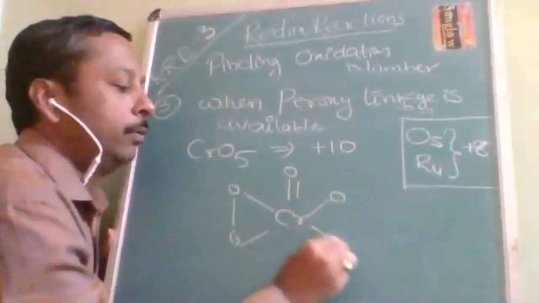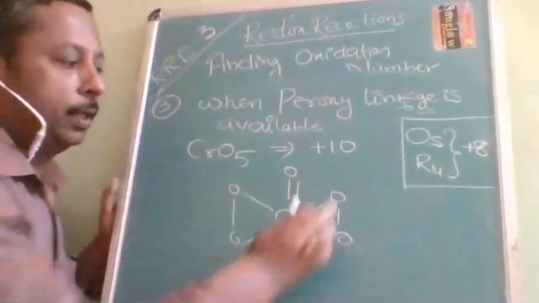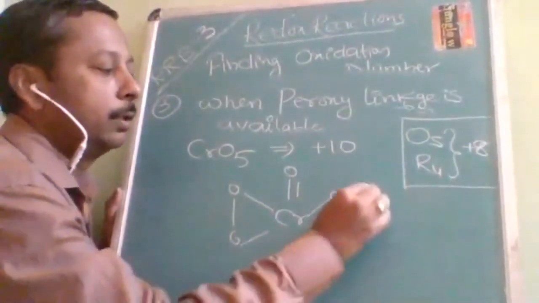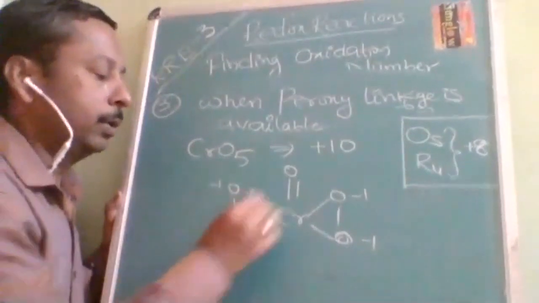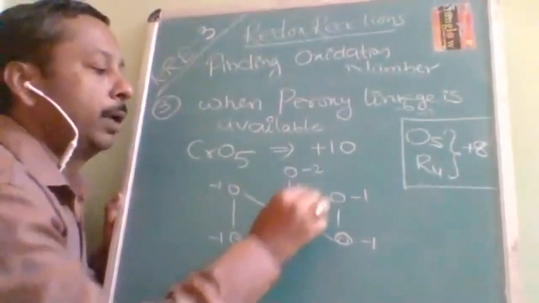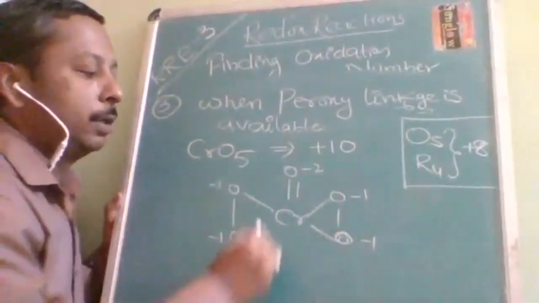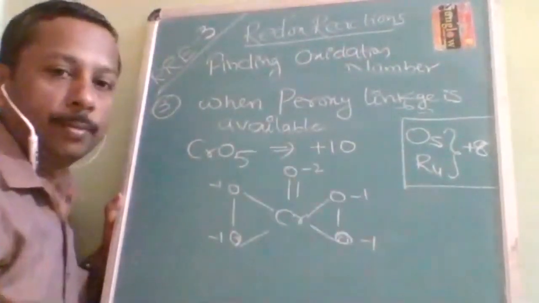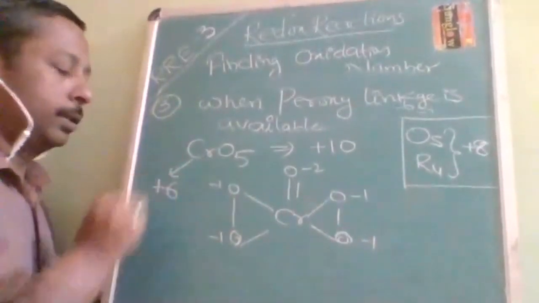Okay, how will you identify? You will identify with the structure. Now there is a peroxy linkage, so -1, -1. So there is no peroxy linkage -2, +2. So the total charge of the oxygen is now how much? -6. So the oxidation number of chromium will be +6.